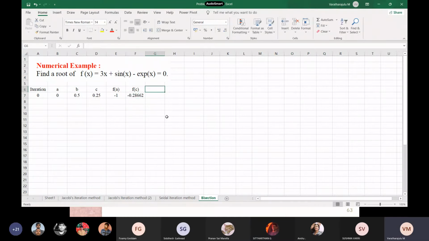Well, now what we need to do? We are concerned about the cross product of f of A and f of C. Give control Z, and f of A into f of C, and give the delete button. Since that C is taken as a copyright function with a circle, in order to avoid that, give delete and then give enter.